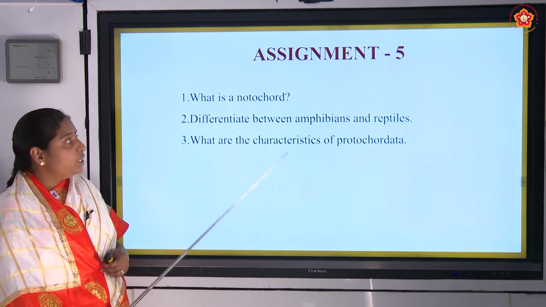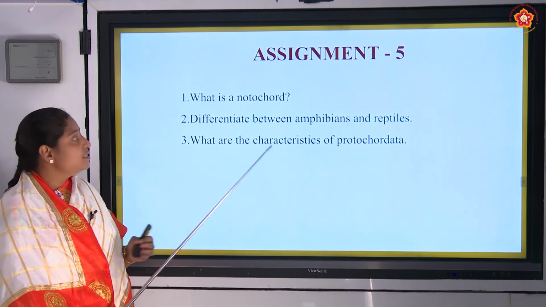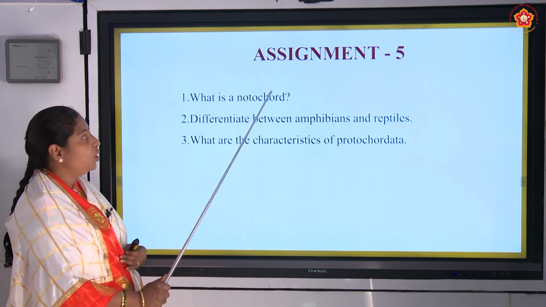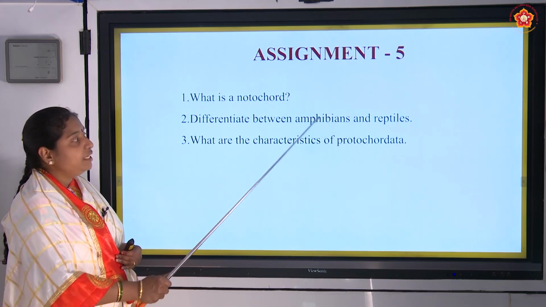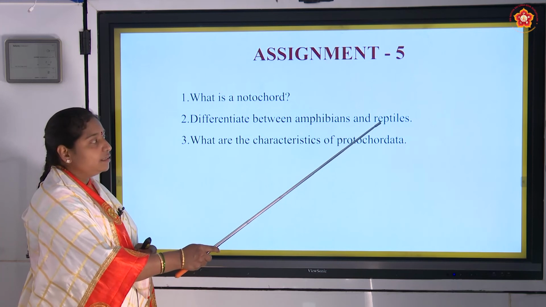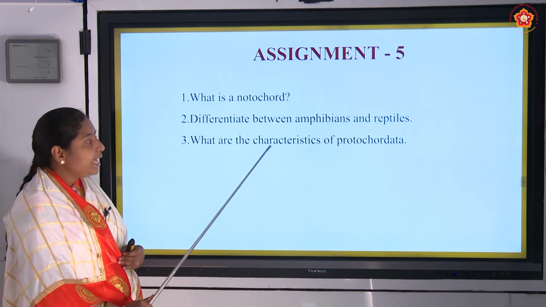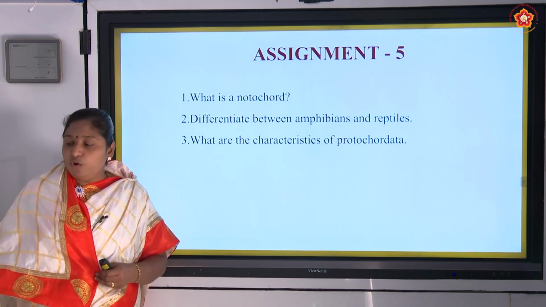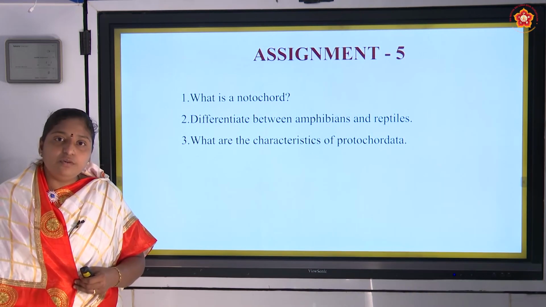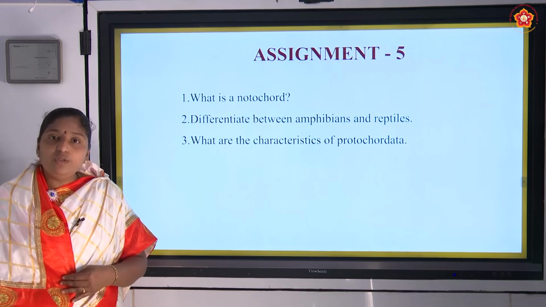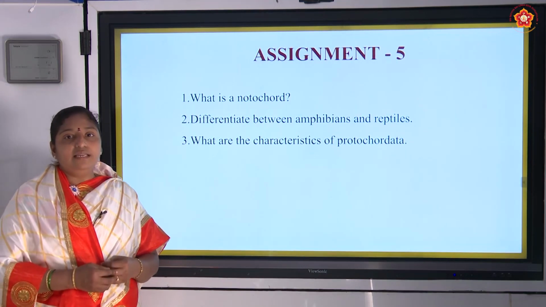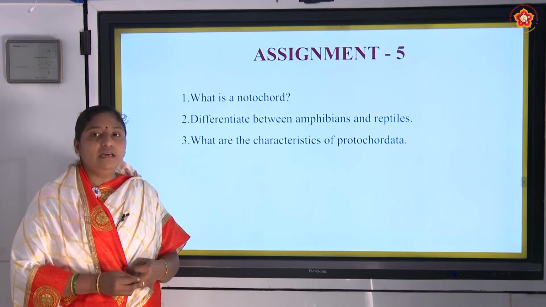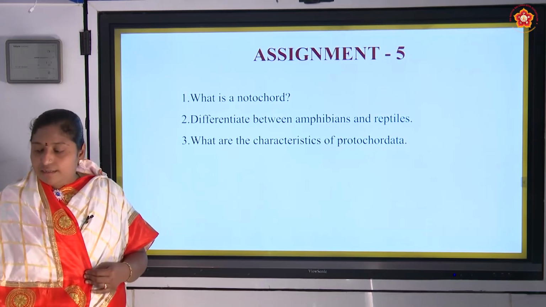And for today's class, the assignment is: what is a notochord? Differentiate between amphibians and reptiles. What are the characteristics of protochordata? Hope you all have understood today's class, and go through the textbook and write the answers. In the next class, we will see the answers for that.